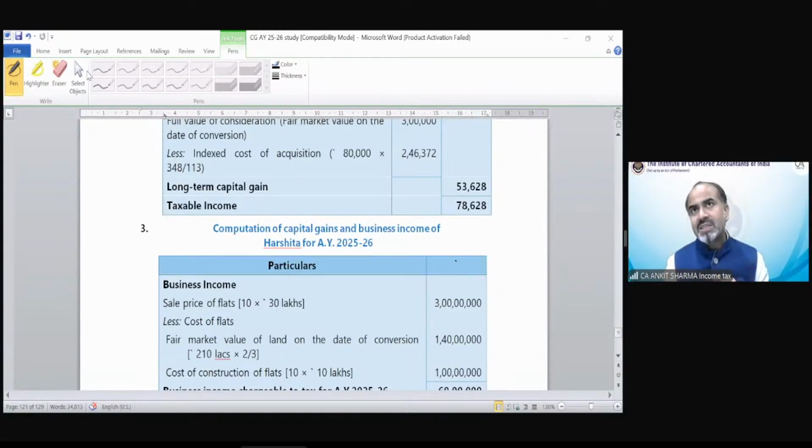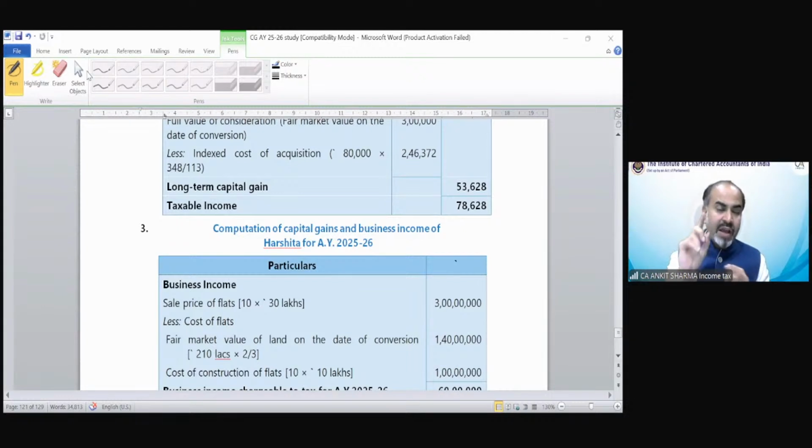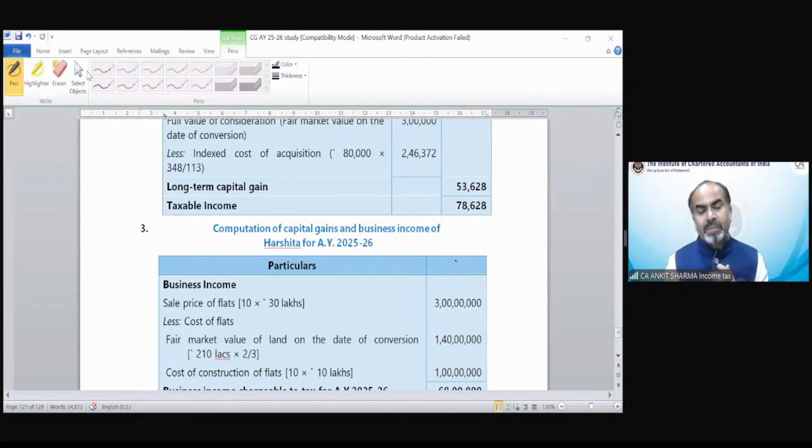I have explained it in class session number 2, that from the point of view of the examiner, I need to see the computation heading, who is the assessee, what is the assessment year. Then I want to know the period of holding. Then the net sale consideration, the index cost of acquisition, how you calculate the cost of acquisition and cost of improvement. That's it. Not that detail which has been shown in the study material, because they are trying to teach you each and everything in detail. So that solution is only to make you understand.